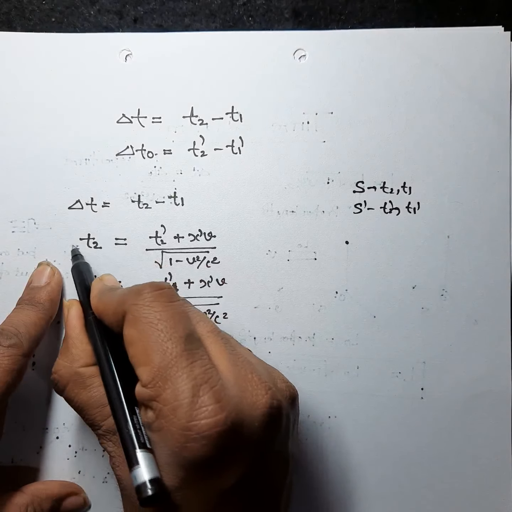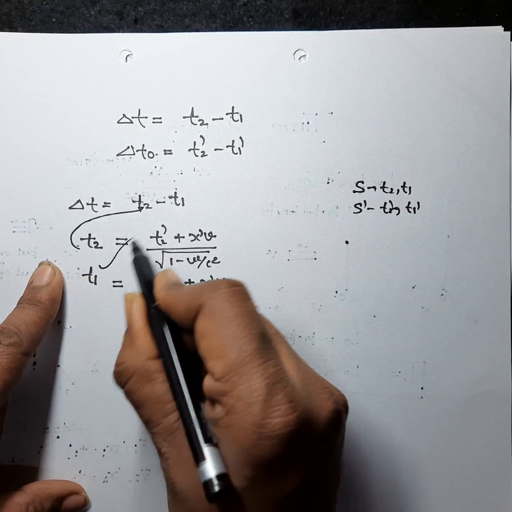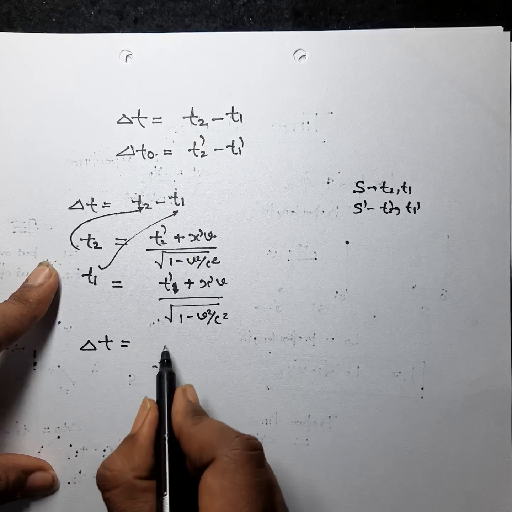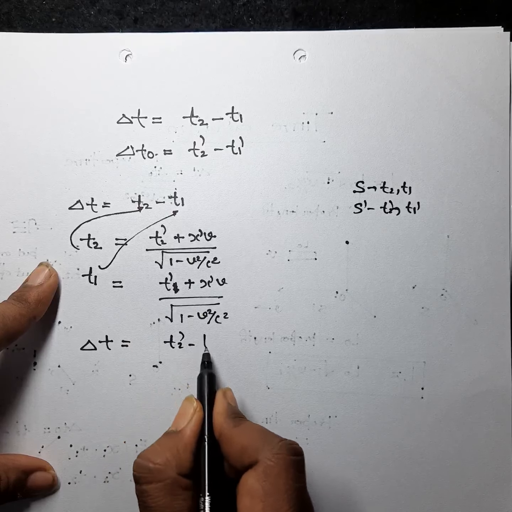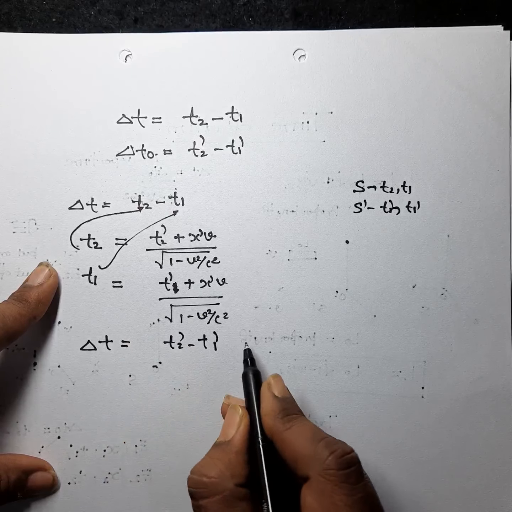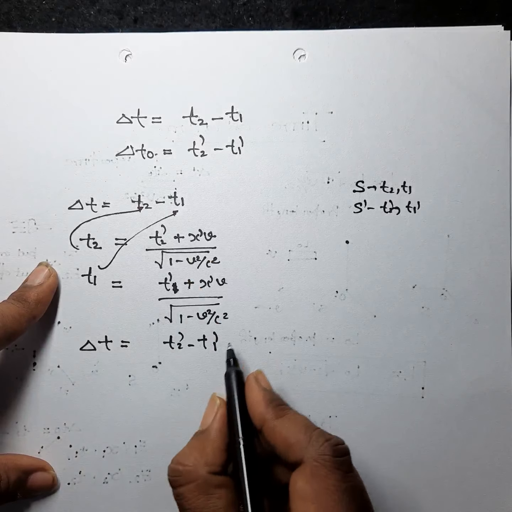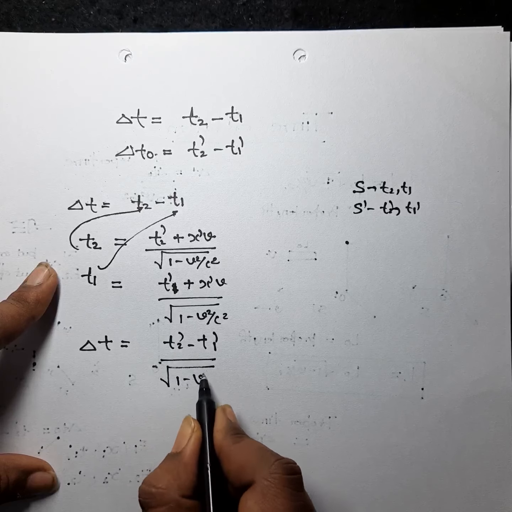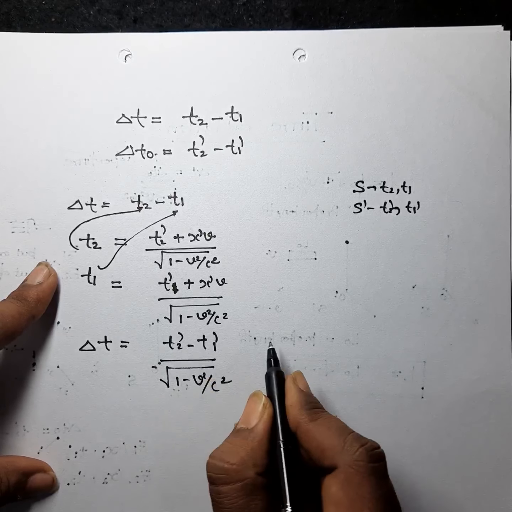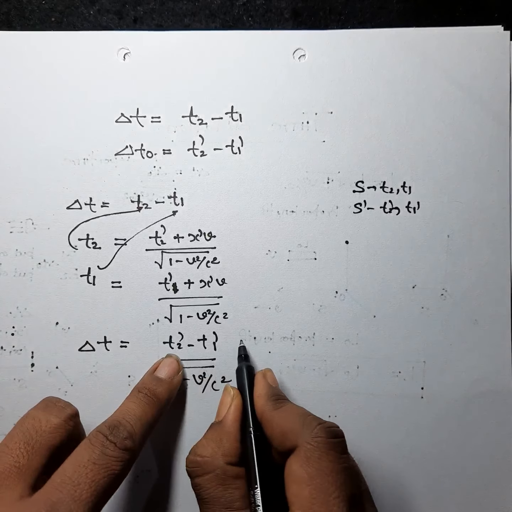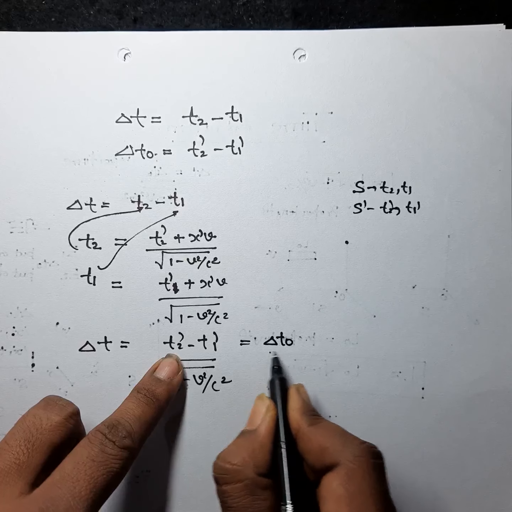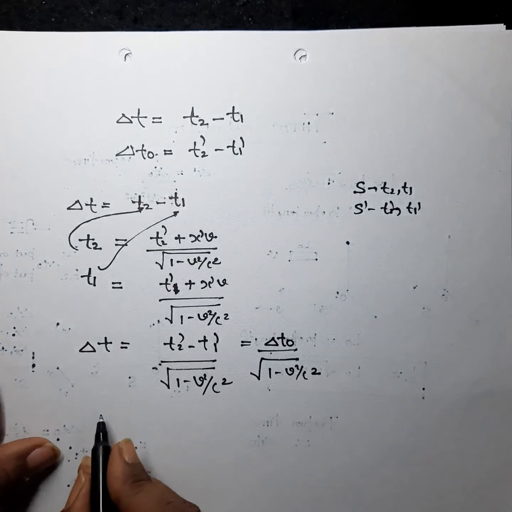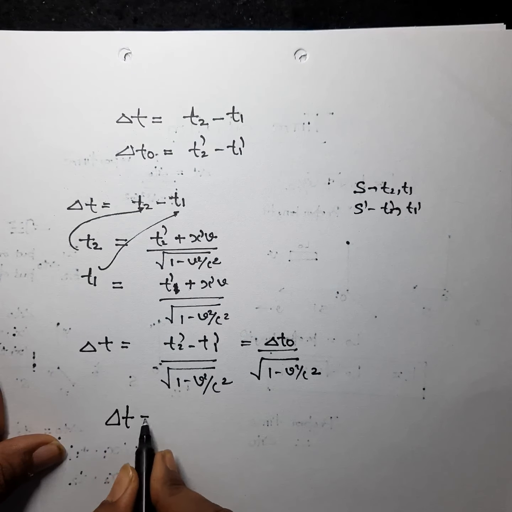Now we will substitute here. So what is the final expression? Delta t is equal to t2 dash minus t1 dash, the x dash terms cancel each other, divided by square root of 1 minus v square by c square, and we have already said t2 dash minus t1 dash is equal to delta t0, and this is proper time.